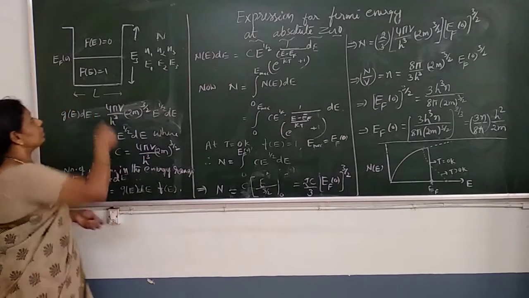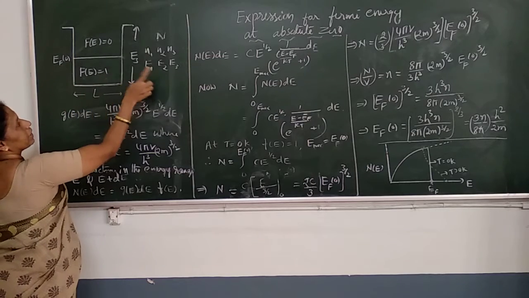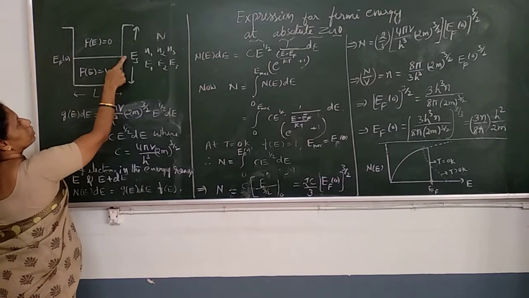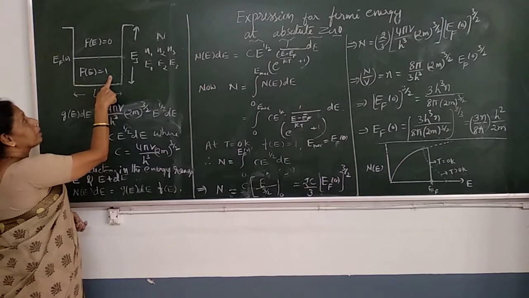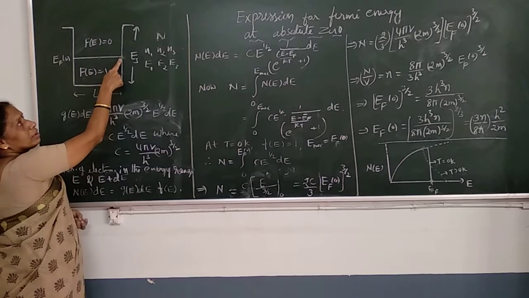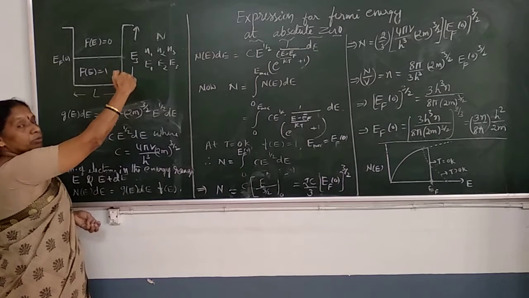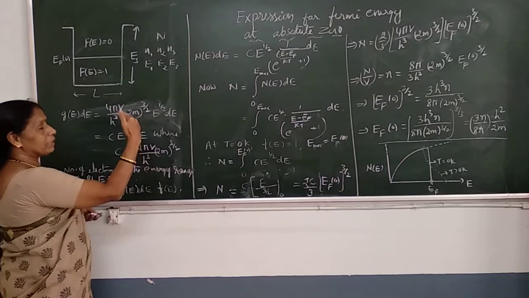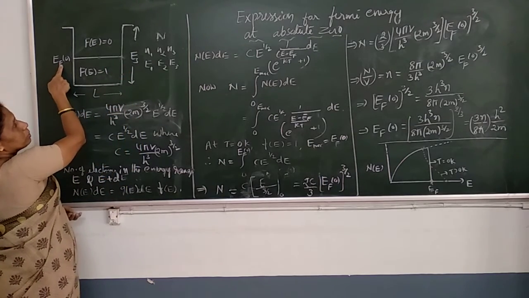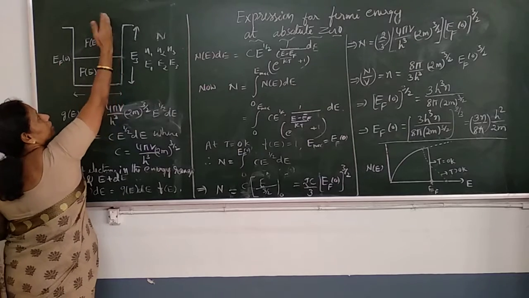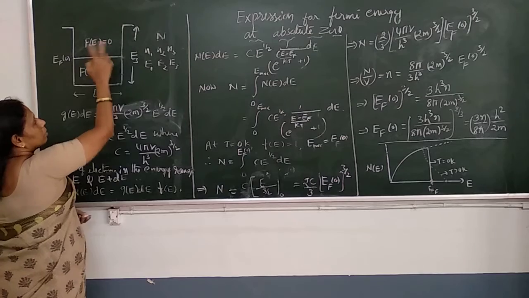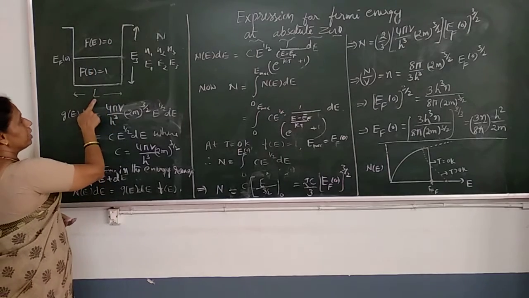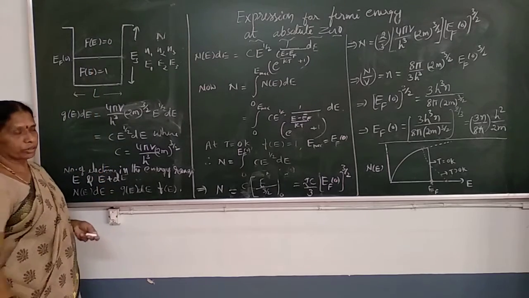So in the potential box at absolute zero, all the levels up to a certain level are completely filled, and the probability of occupation is 1. That highest energy level up to which all the levels are completely filled is called the Fermi energy at absolute zero. All the levels above this Fermi level are completely empty, meaning the probability of occupation is 0. Here L is the width of the potential box.